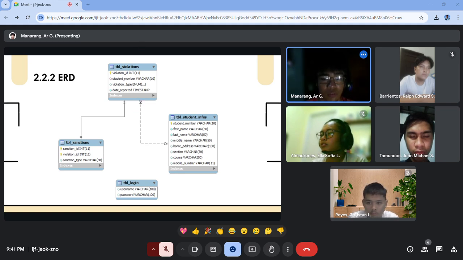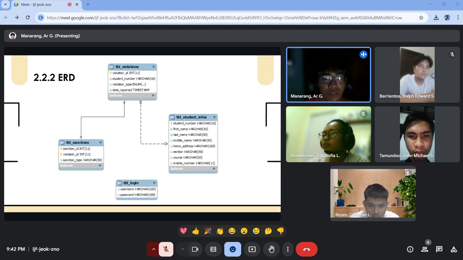Now violations can have zero or one student. So this is what represents it. And we can see that the relationship is non-identifying, presented by the dash lines instead of the straight line. Non-identifying means that each table can exist without each other. So they are not dependent on each other.